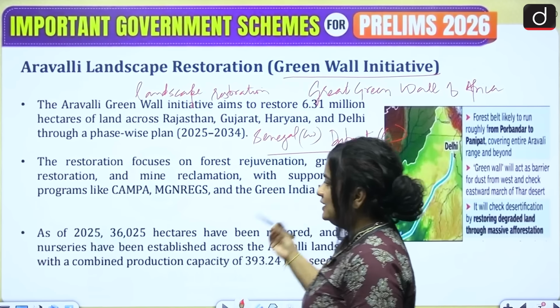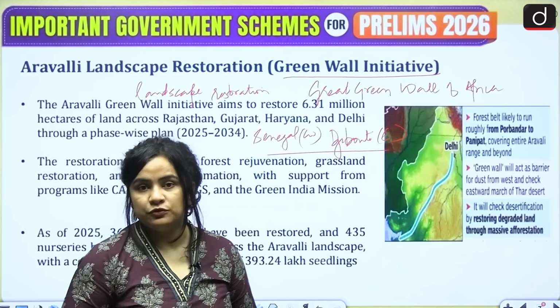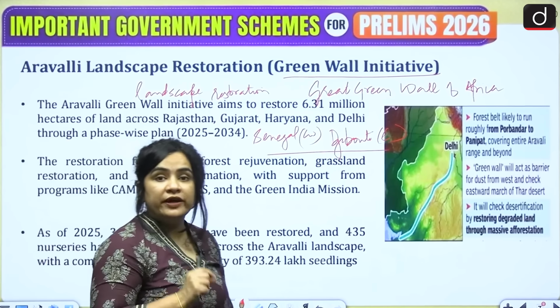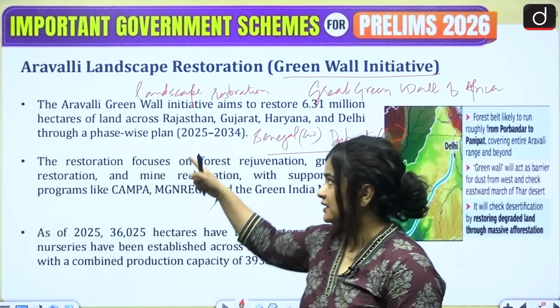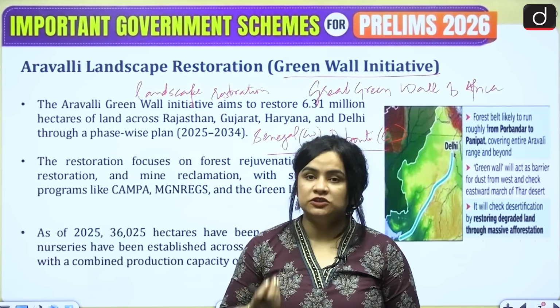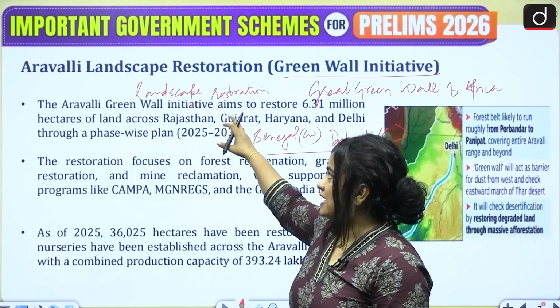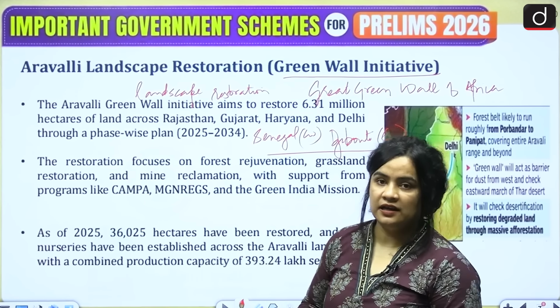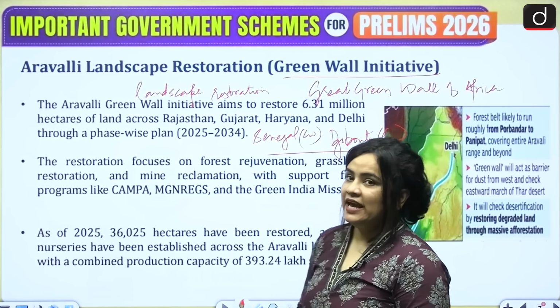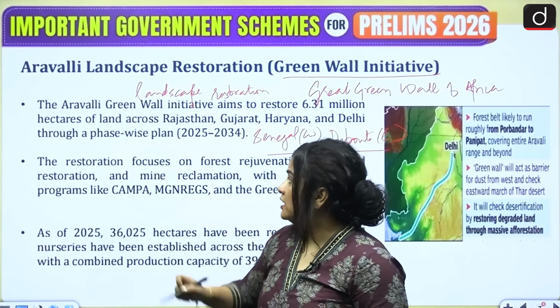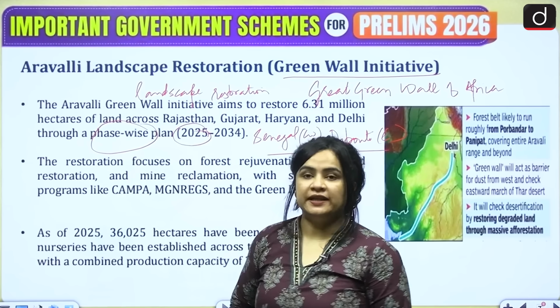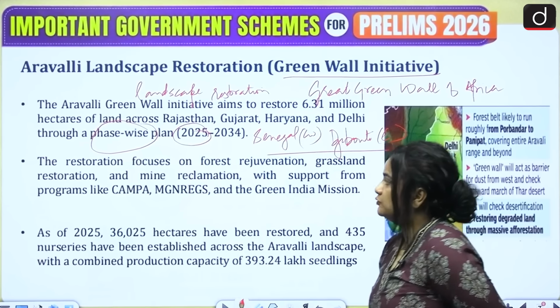Now, what exactly does this initiative aim to do? Naturally, it aims to restore 6.31 million hectares of land across which places? Across the places that have the Aravalli, meaning across Rajasthan, Haryana, Gujarat and Delhi. And it plans to do so through a phase-wise program starting from 2025 up till 2034.